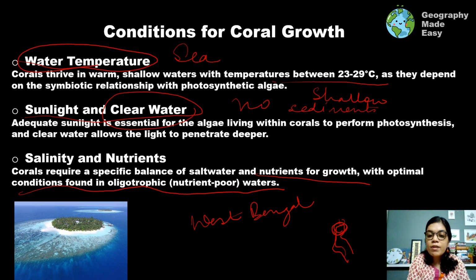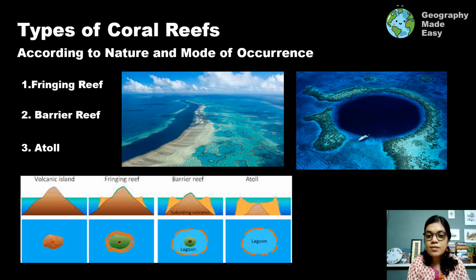So coral reefs are usually not seen too close to land surfaces. Mostly they are seen along islands. So in India we have the Lakshadweep Islands, and in some parts of Andaman and Nicobar Islands we do see coral reefs, but along the coastal regions we do not see coral reefs. Only very close to the tip of the Indian subcontinent we do see some coral reefs, but most of them have got bleached and died in that area. So between Sri Lanka and India, we do see some coral reefs. There are evidences.